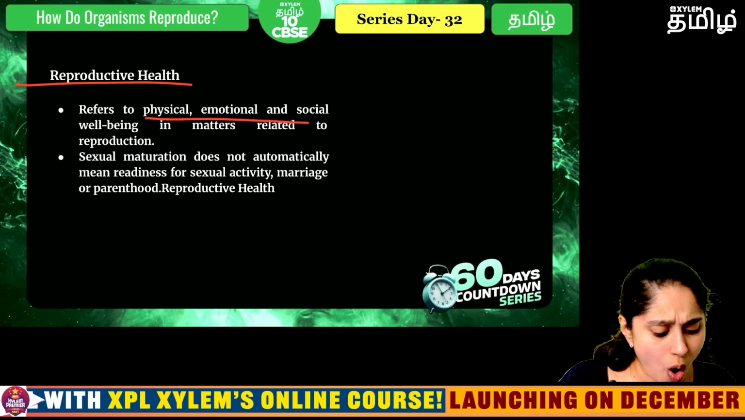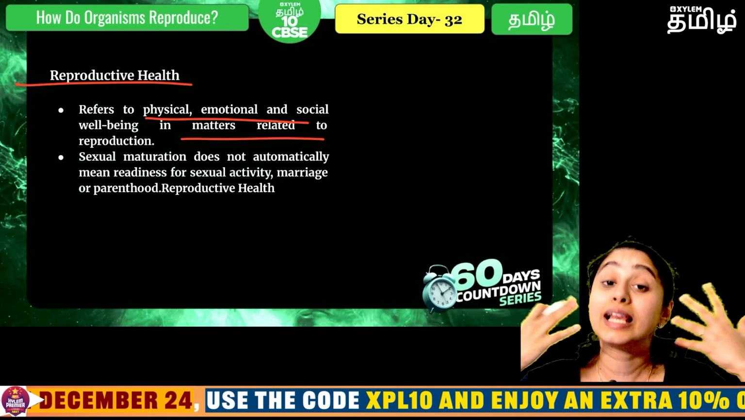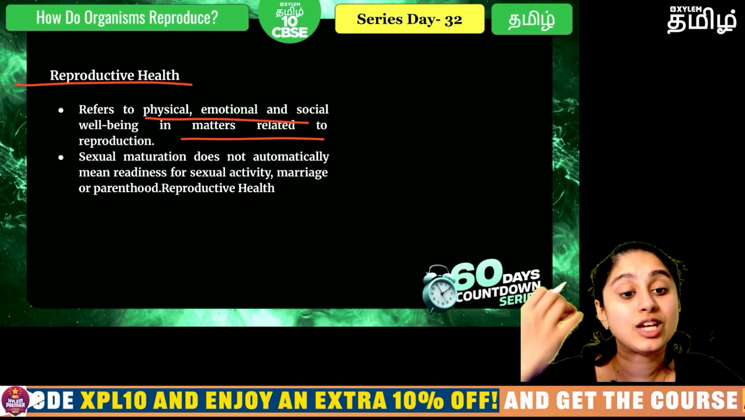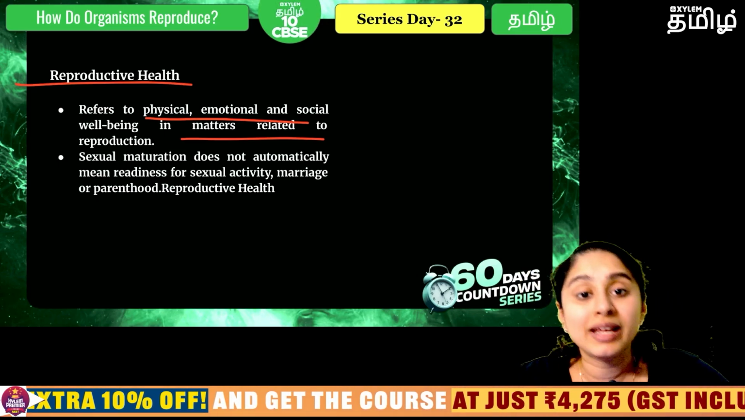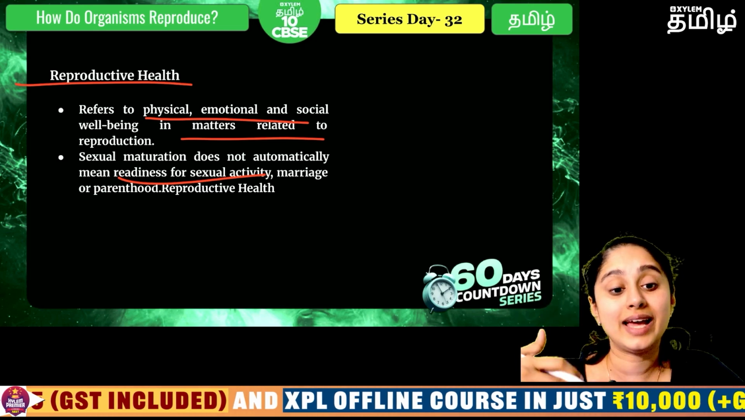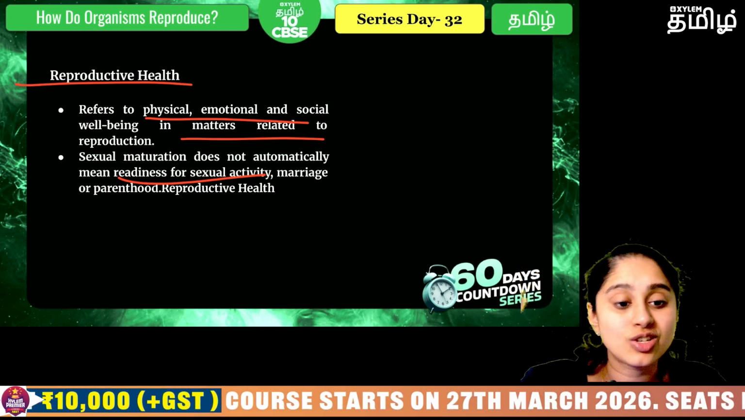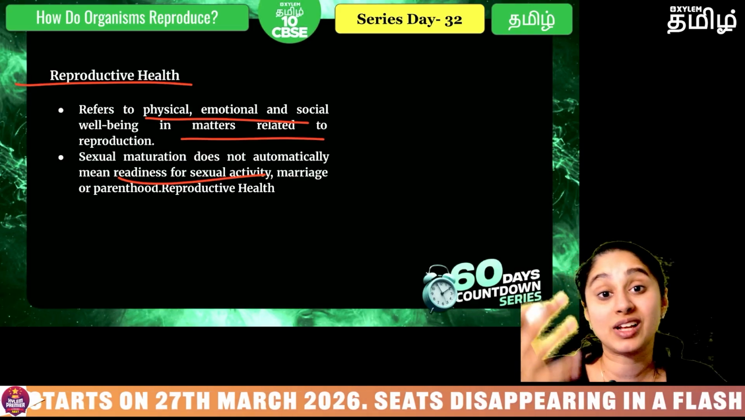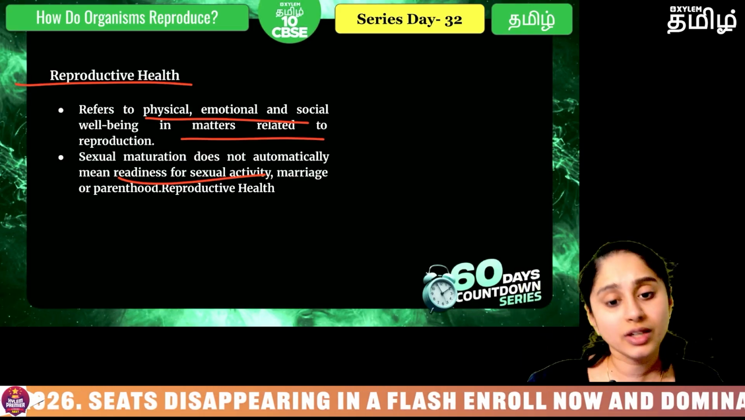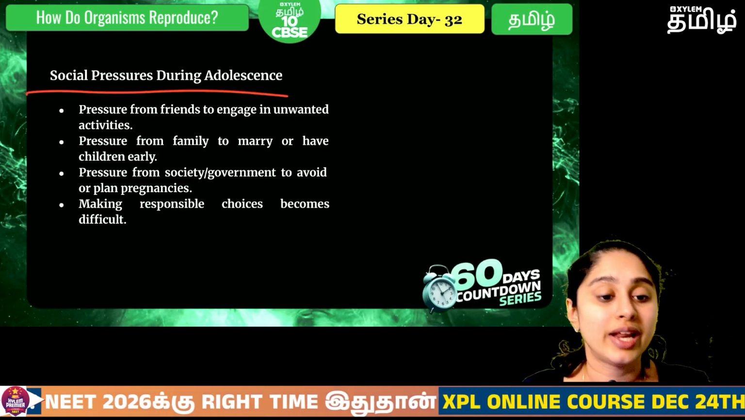Okay, so all matters related to sex should be clean, okay, and should be clear to all the people. Now, sexual maturation does not mean somebody is ready for sexual activity. Okay, so there has to be a certain maturity in terms of thinking and all that, so that somebody can be responsible parents to another offspring. Clear, everybody?